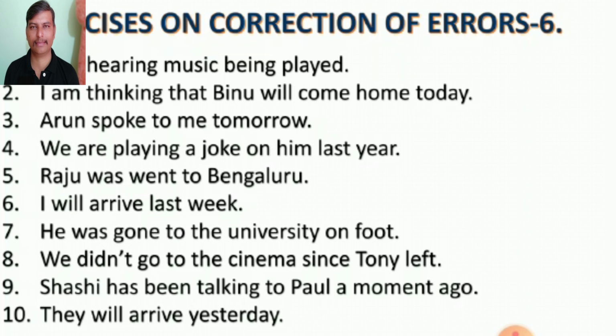Shashi has been talking to Paul a moment ago. In this sentence, a moment ago is in past tense. He has been talking is in present perfect continuous tense. So we cannot use the sentence like this. Shashi was talking to Paul a moment ago is a correct sentence.